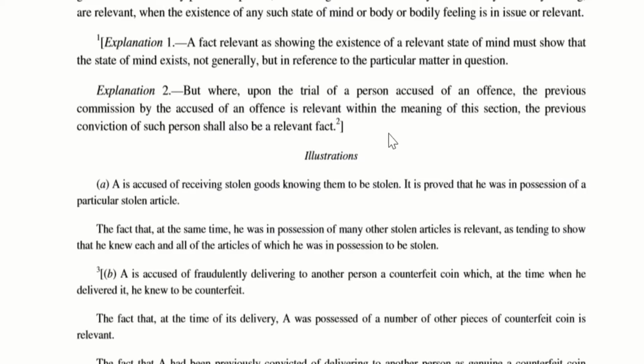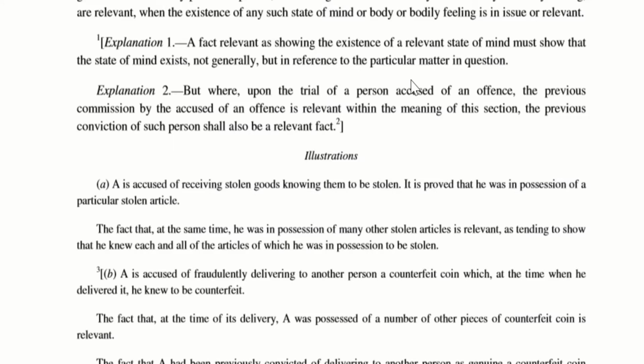But where upon the trial of a person accused of an offence, the previous commission by the accused of an offence is relevant within the meaning of this section, the previous conviction of such person shall also be relevant. We all generally know that the attitude of a person or the offences committed prior to the trial of a particular case would also be counted in certain situations. If that person was convicted or had a previous conviction for an offence, then that becomes a relevant fact.